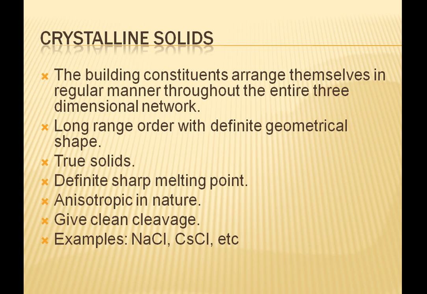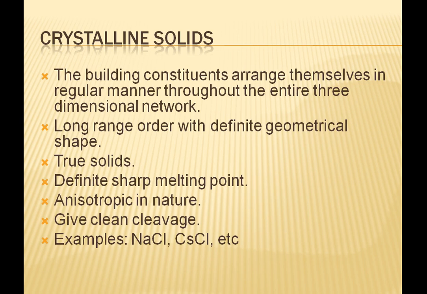That is, they have long range order. Long range order means there is a regular pattern of arrangement of particles which repeats itself periodically over the entire crystal. These are regarded as true solids.